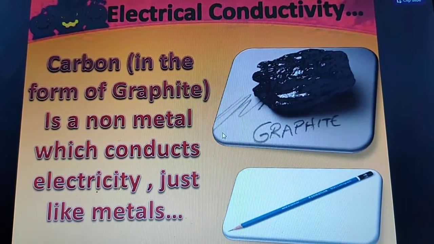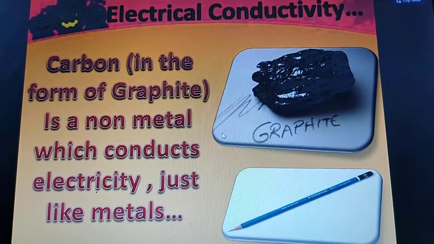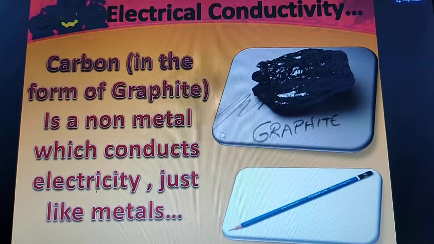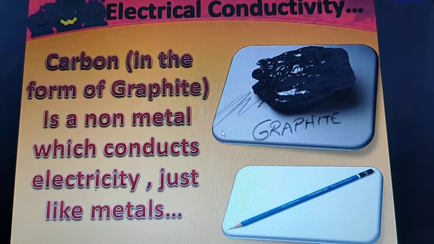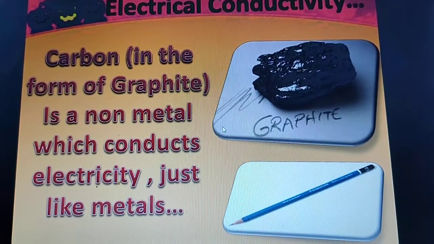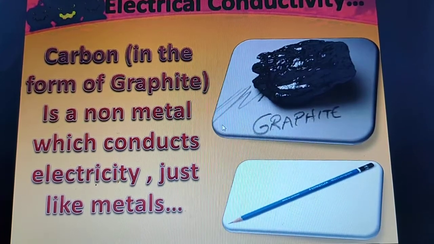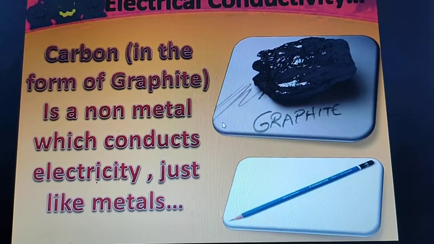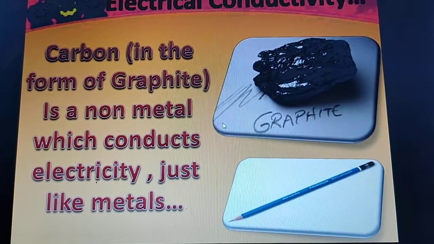But one form of carbon, graphite, is a non-metal that is a good conductor of electricity. So if asked for a non-metal which is a good conductor of electricity, your answer will be graphite. Graphite conducts electricity just like metals.